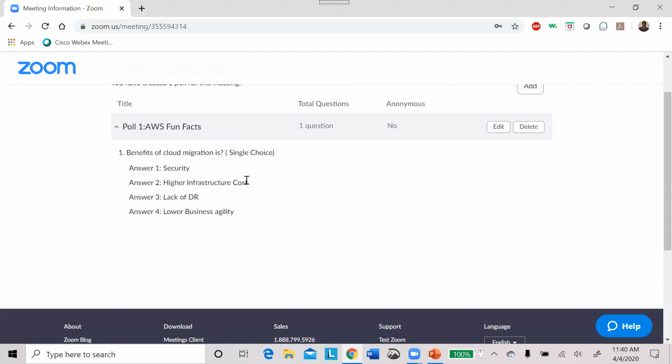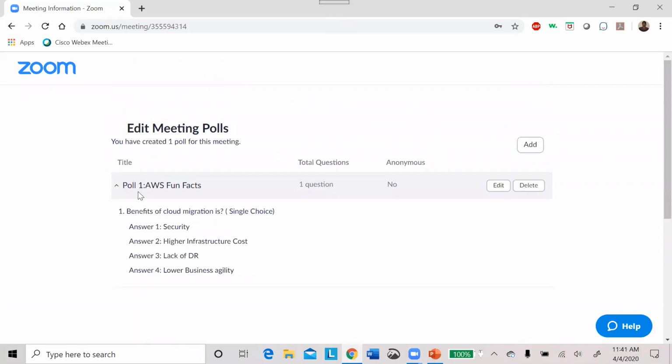The benefits of cloud migration, if you know the answer, just type it wherever you want, for example in the chat section. I am trying to publish this, but nothing is working here for me.